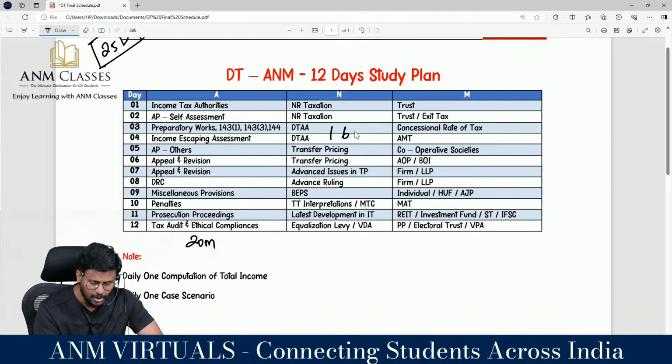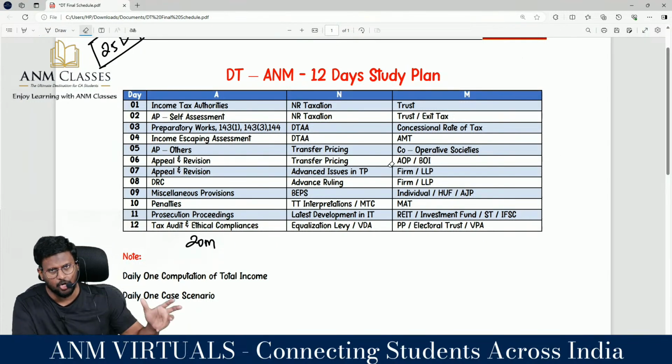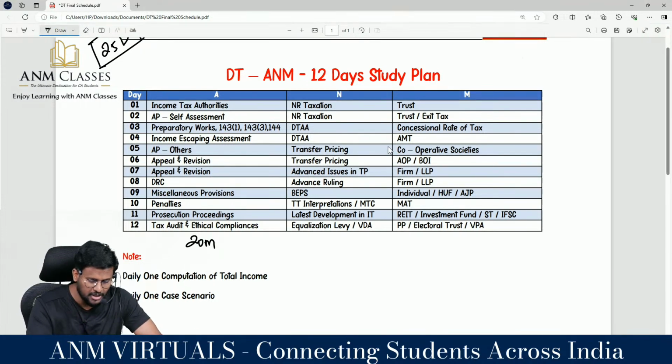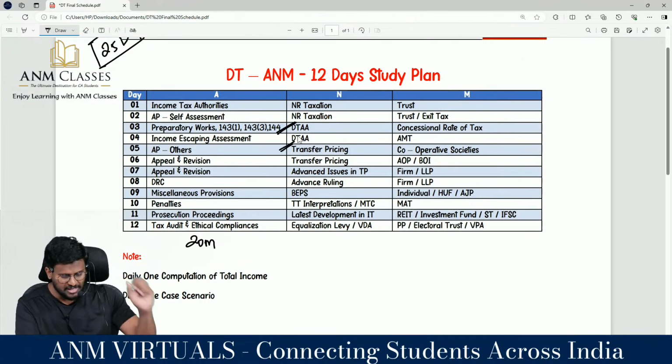Then TP and advanced issues in TP. I put TP for 2 days and advanced issues in TP, like secondary adjustment and all those things, for 1 day. This is another 6 to 8 mark area for the examination. So these two are hot areas at any cost. You don't miss that area.